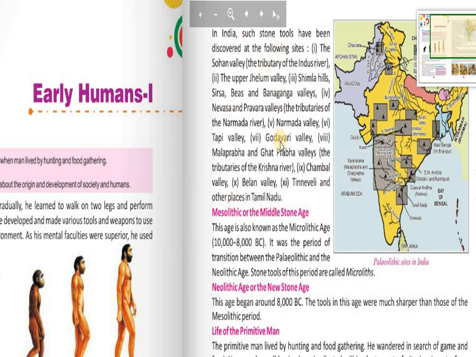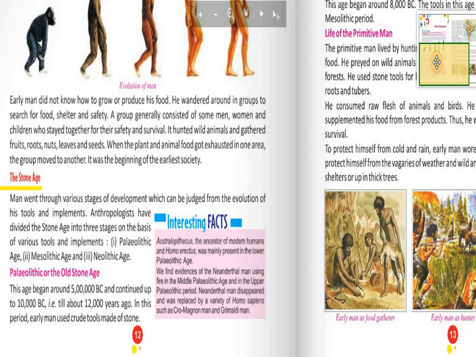So these are the places in India where you can find the existence of Stone Age humans.